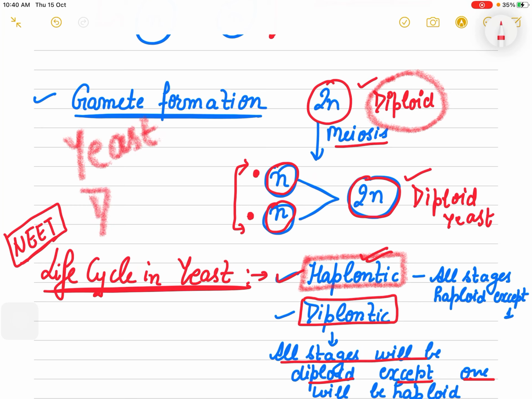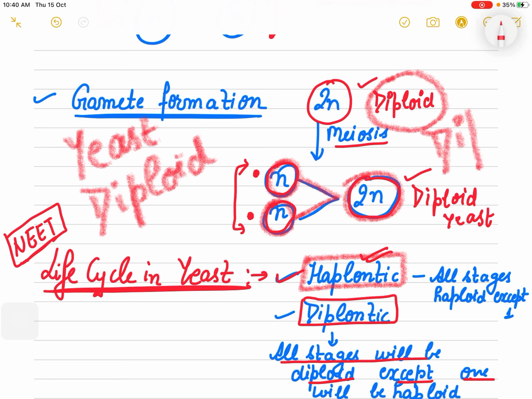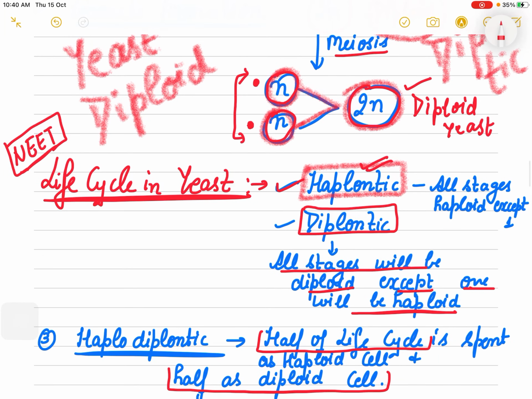This is diploid yeast, in which cells are diploid, they undergo meiosis, they form gametes, and then they fuse to form the diploid yeast. This kind of life cycle is known as diplontic, in which all the stages will be diploid except one.